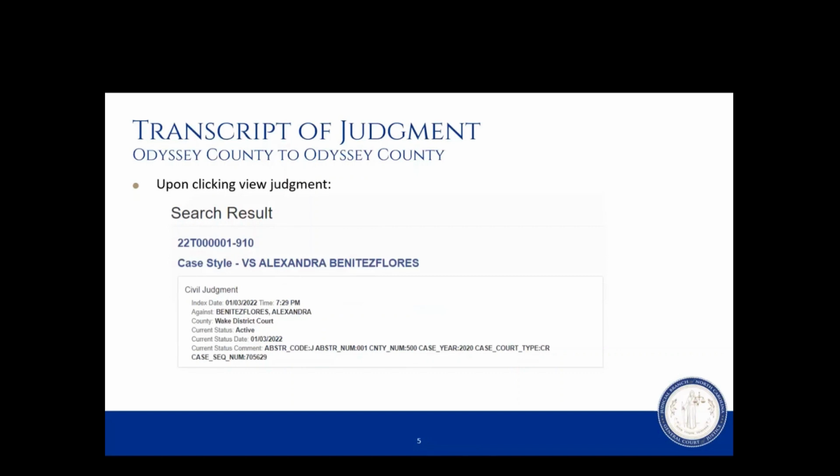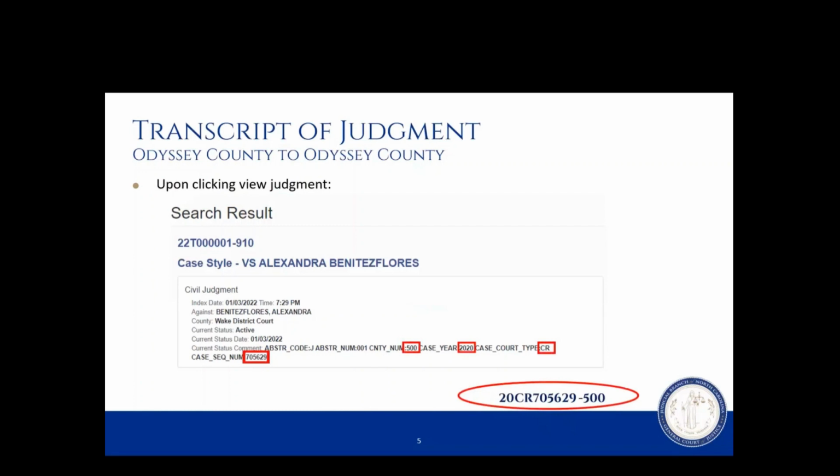On the screen, you'll see the content of the transcript judgment, which will feature the index, date, and time, the party, the county where the transcript case was built, the current status of it, and the current status date. Note the information that's located in the current status field. Here you'll find information like the county number, the case year, the case type, the sequence number. All of this information overall will create the case number.